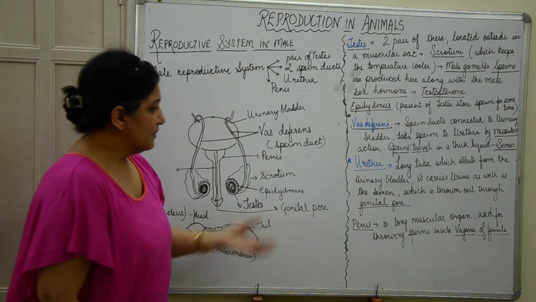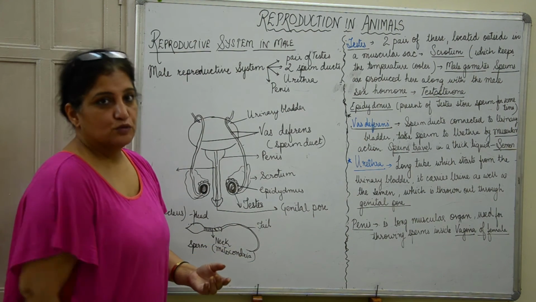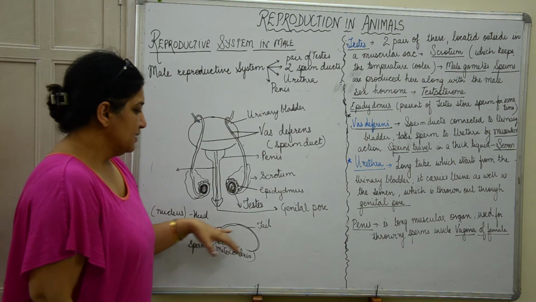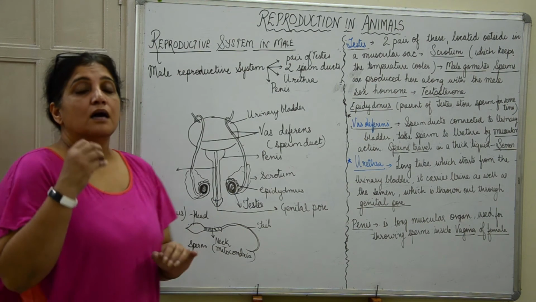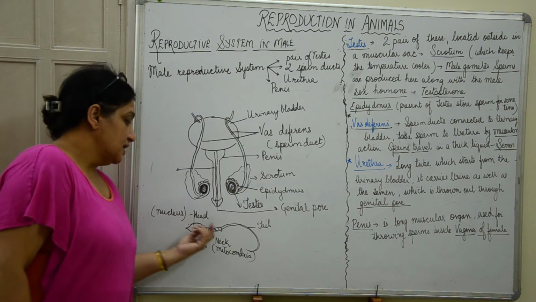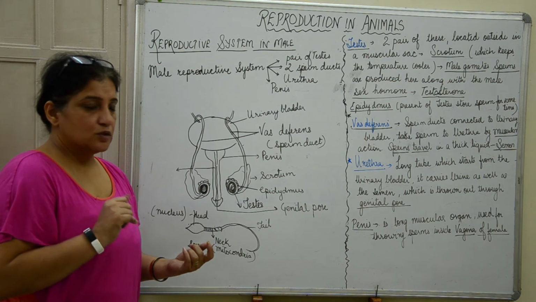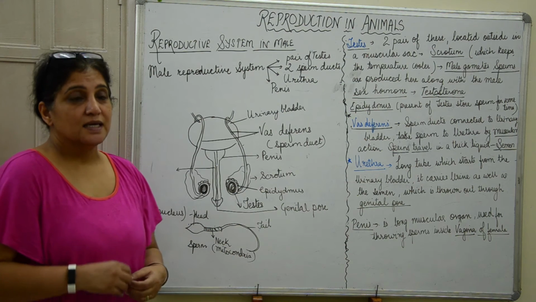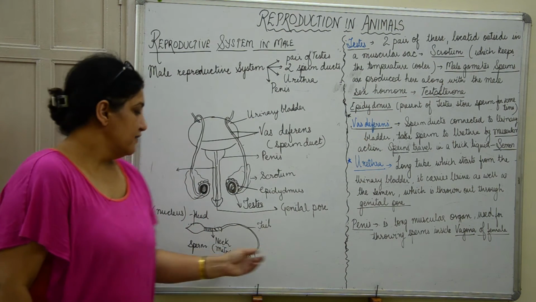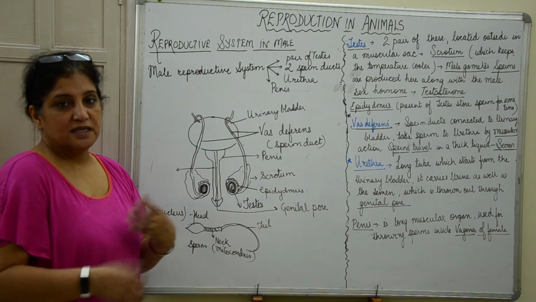And what is a male gamete? I'll show you here in the diagram also. It is a sperm. The male gamete, as I told you, is a sperm. It is basically made up of three parts. The head portion contains all the genetic information, and it is called the head because it contains the nucleus over here. Then we have the middle portion or the neck portion, which contains coiled mitochondria which give it energy to move, and then it has a tail which helps it to move.